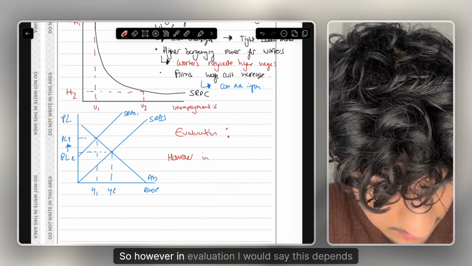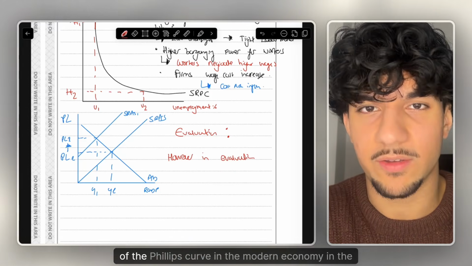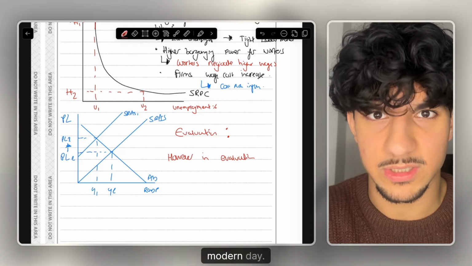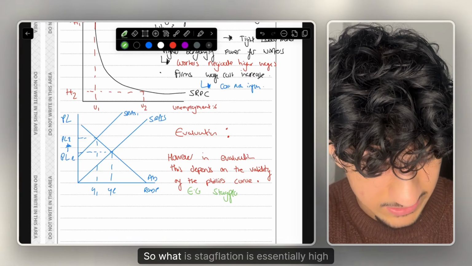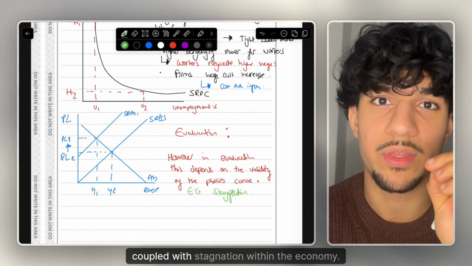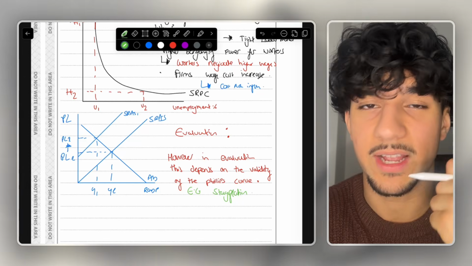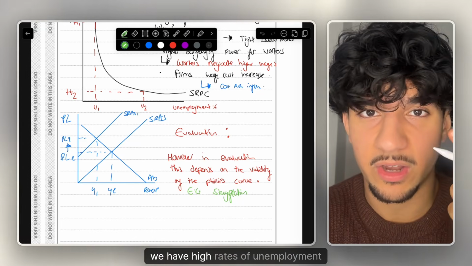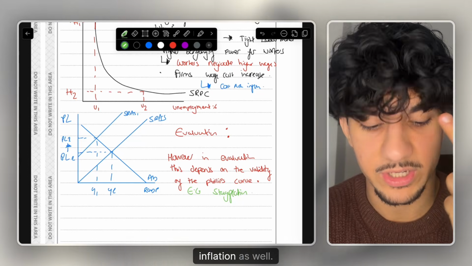In evaluation, I would say this depends on the validity of the Phillips curve in the modern economy, and that is due to the concept of stagflation. So what is stagflation? It's essentially high inflation coupled with stagnation within the economy. For example, we have low or negative economic growth, we have high rates of unemployment, and most importantly, we have high levels of inflation as well.